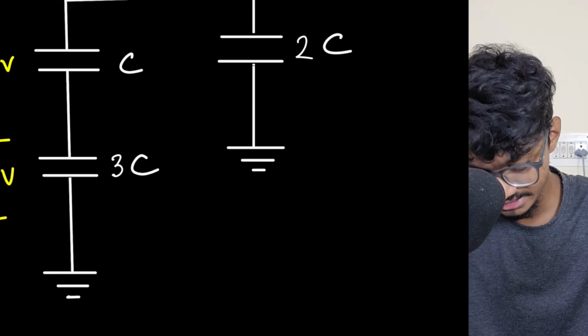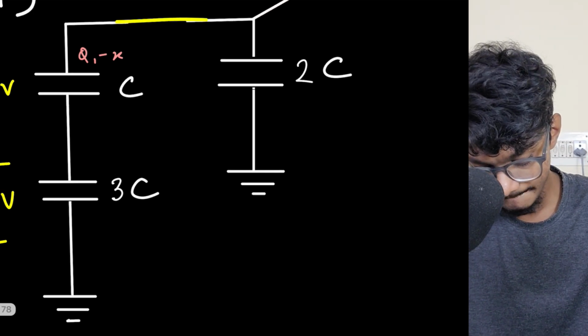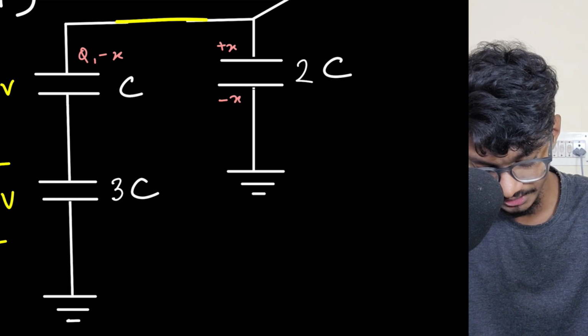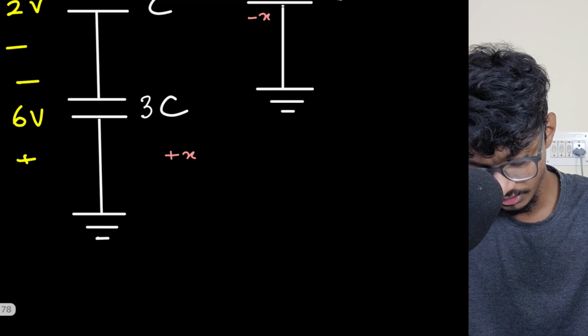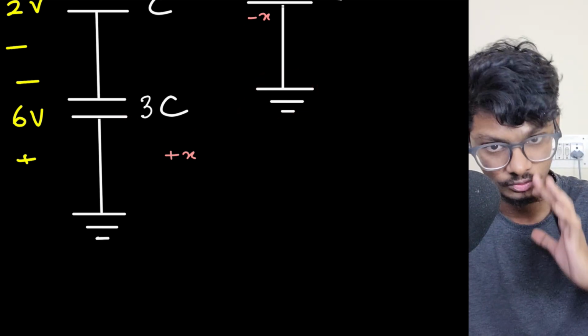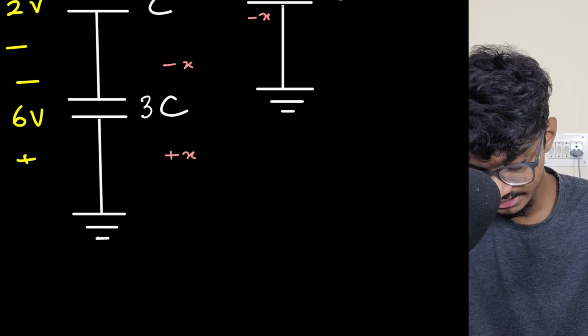Initially, let's say it has some Q1 amount of charge, it is losing X charge, and that charge is flowing like this. So charge is incoming here. So this will be plus X and this will be minus X. Again, this will be plus X, like charge is flowing like this. And you have to understand, ground can take in any amount of charge and lose any amount of charge, just like batteries.